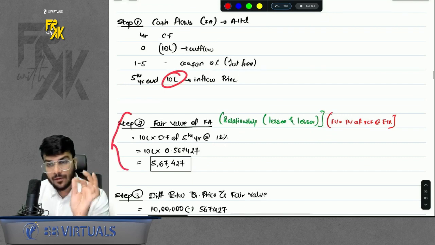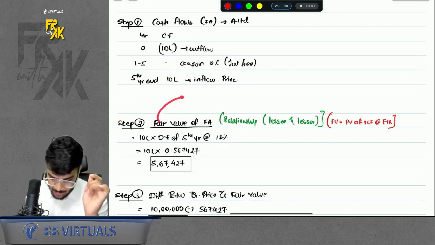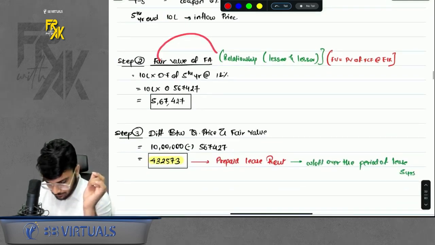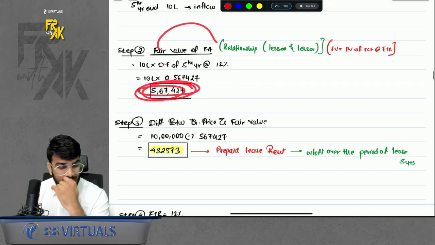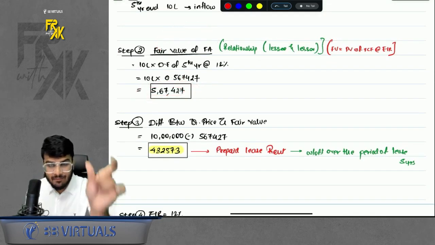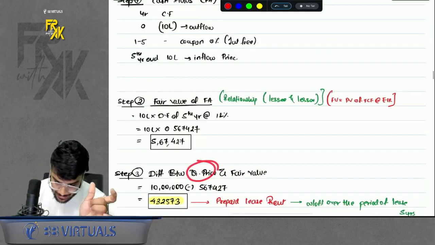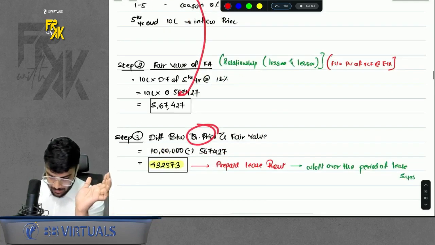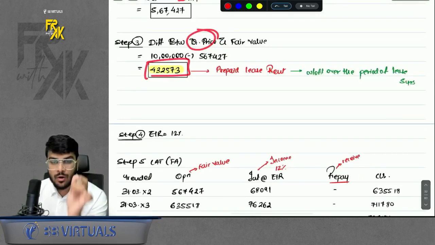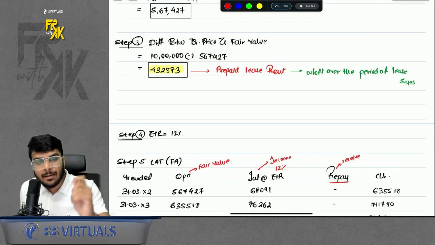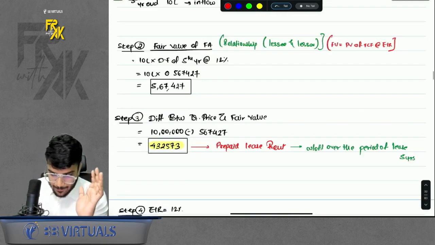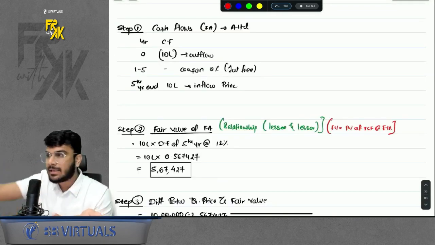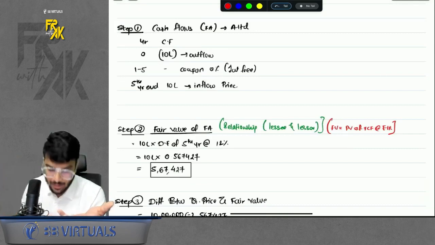Then second step, fair value. Assume or compute. Relationship is there, so you will compute it, right? You computed the same, you got this value. Now step number 3, difference. There will be a difference between the transaction price of 10 lakhs and the day one fair value, right? So this difference, how to account for this? The lessee will treat it like a prepaid lease rent. It is just like, because we have given the deposit, maybe the tenant must have charged us some less rent, right?